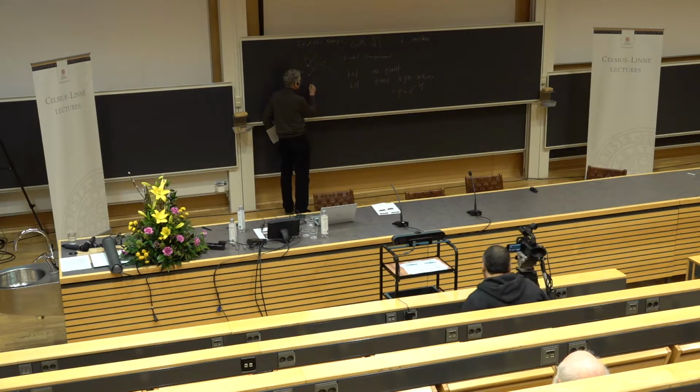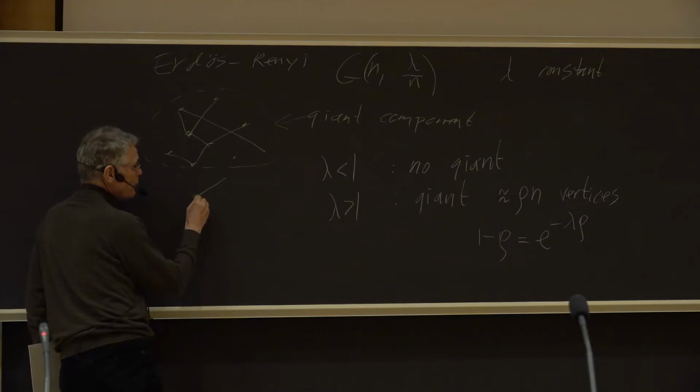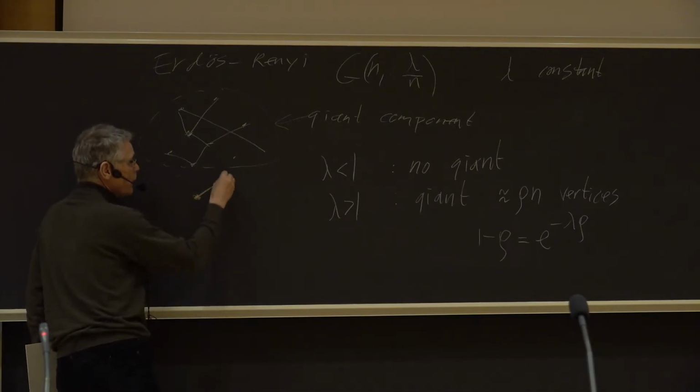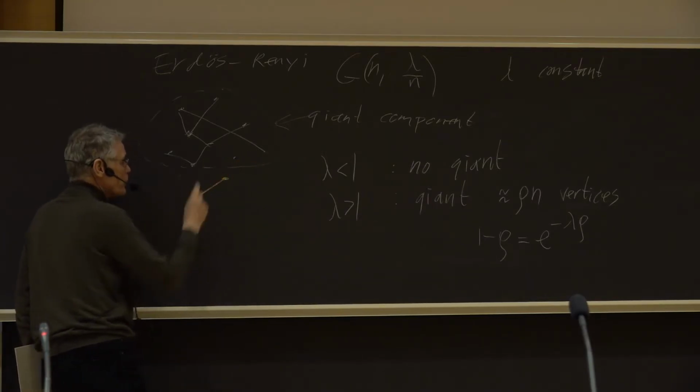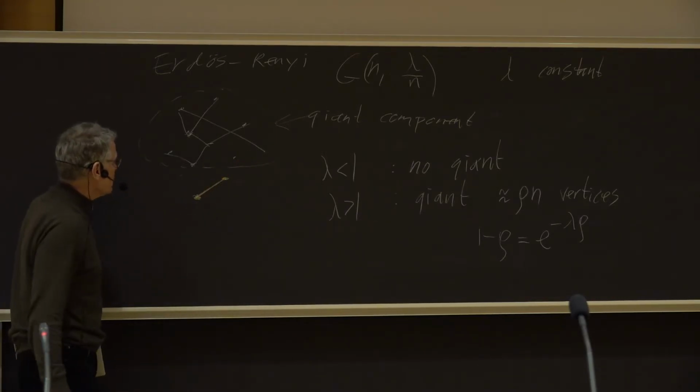Okay, and now we check, do we have any edges and where do they go? In this case, we have just one edge, so we follow that. Now we see, are there any more edges? No. Okay, that means we found a small component, there's nothing more to be done, so we pick the next vertex.